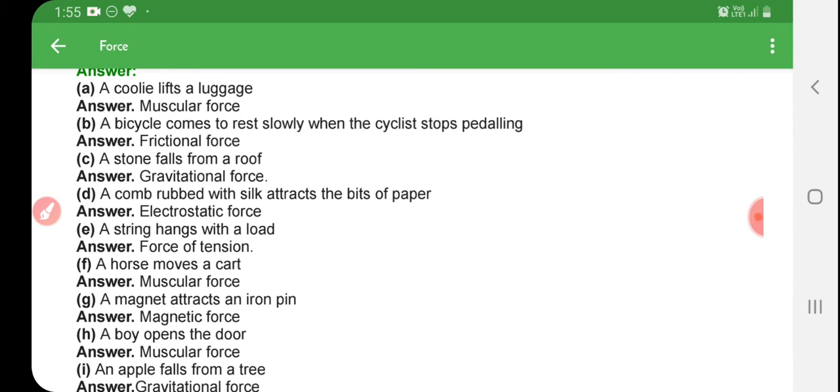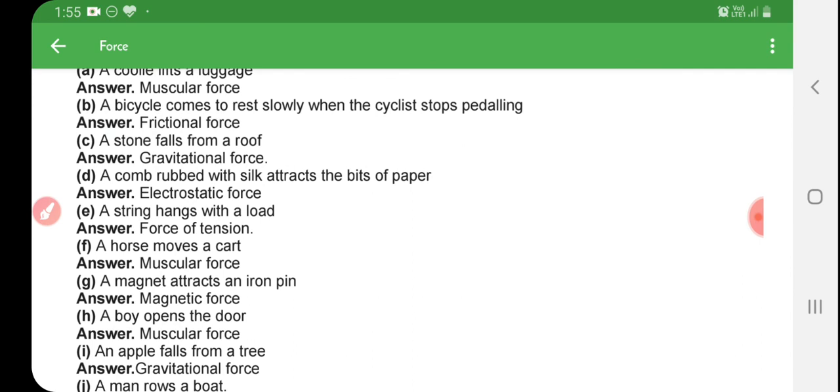A comb rubbed with silk attracts bits of paper. There will be electrostatic force. But this force is not permanent. It cannot be applied to heavy objects either.